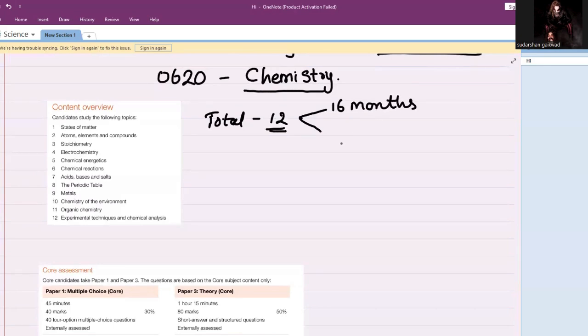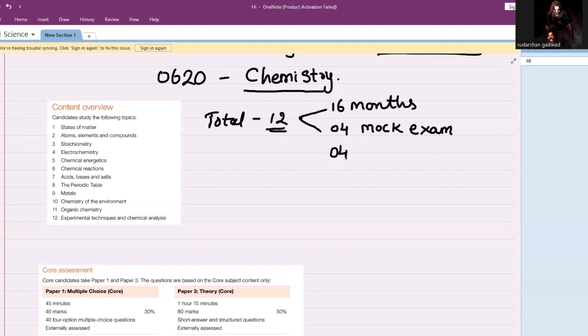In the next 4 months, basically, we do the mock examinations. A mock exam is nothing but a practice exam. Before going for the final board paper, we conduct a few mock examinations so that the students are prepared for the final.